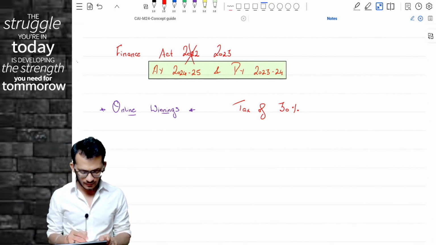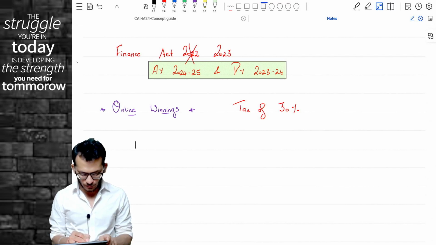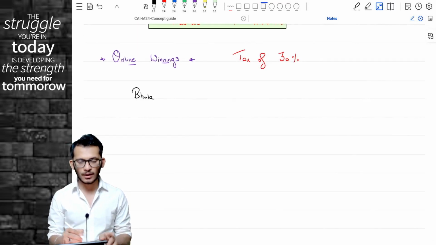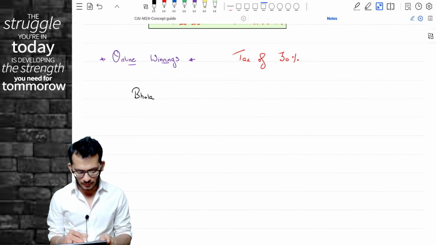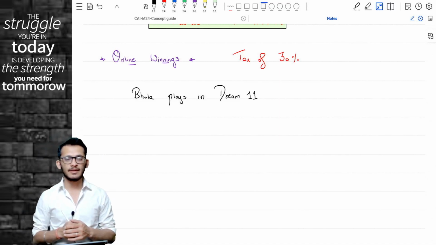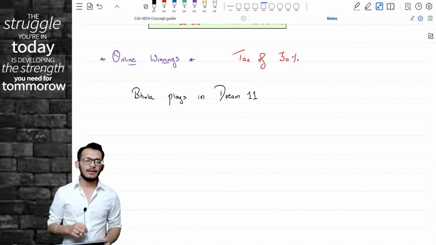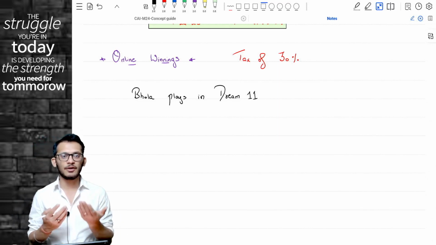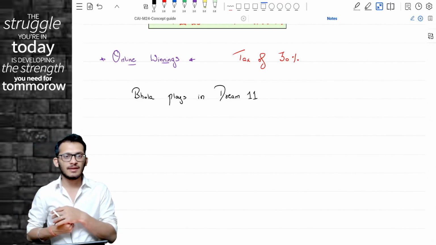Imagine a scenario where there is a person called Bola. Now this person called Bola has decided that he wants to play in Dream 11, and therefore he started playing. Now he has been playing for the last 5-6 years, and for all those years never has tax been collected because he's never taken out the money from his Dream 11 account.